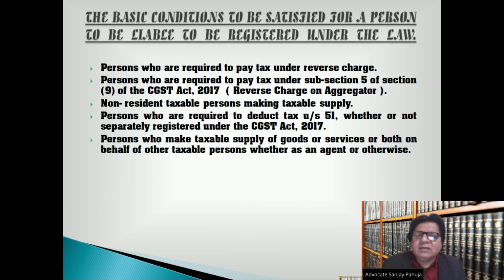Persons who are required to pay tax under reverse charge. Persons who are required to pay tax under subsection 5 of section 9 of the CGST Act 2017, which prescribes reverse charge on aggregator. Non-resident taxable persons making taxable supply. Persons who are required to deduct tax under section 51, whether or not separately registered under the CGST Act 2017. Persons who make taxable supply of goods or services or both on behalf of other taxable persons, whether as an agent or otherwise.